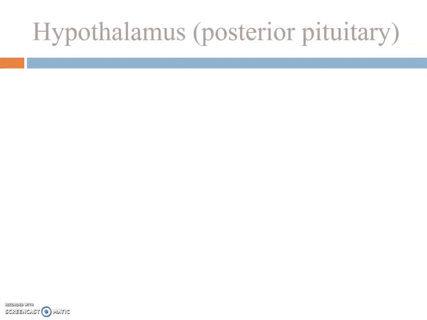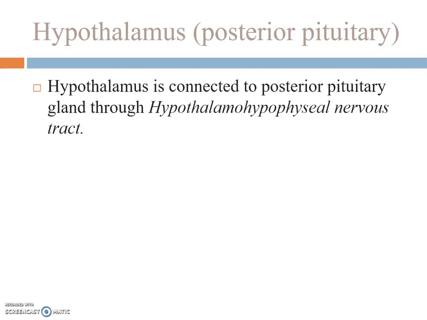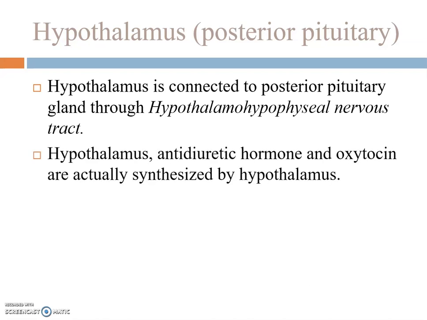Hypothalamus in association with posterior pituitary gland. Hypothalamus is connected to posterior pituitary gland through hypothalamo-hypophyseal nervous tract. Hypothalamus secretes antidiuretic hormone and oxytocin.